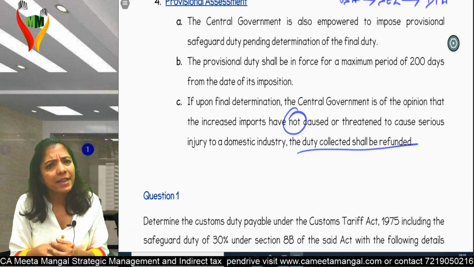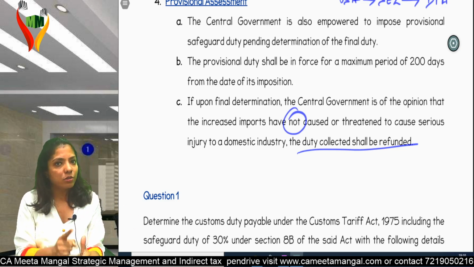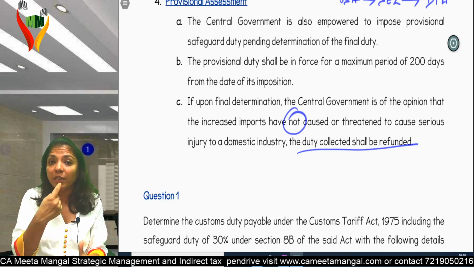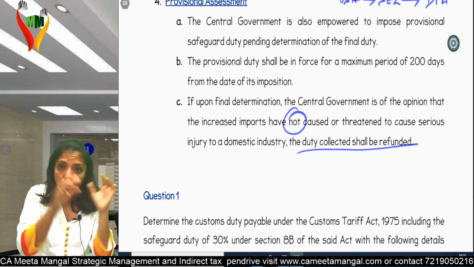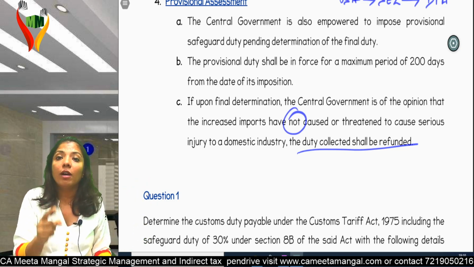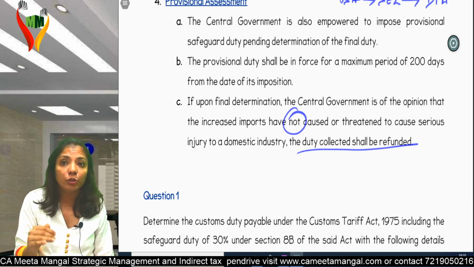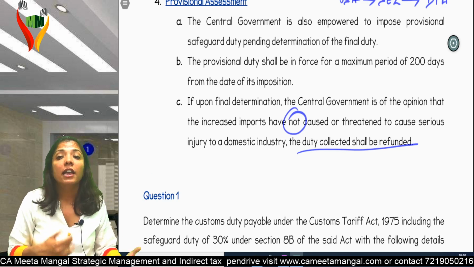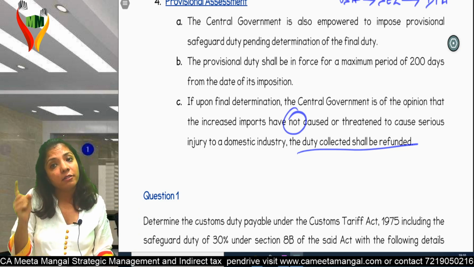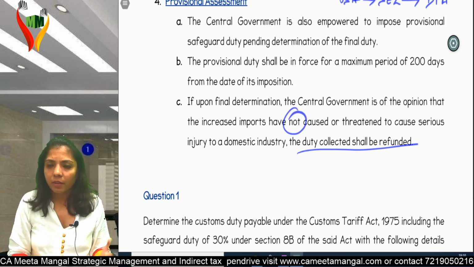Is there some exemption? Yes. If you're importing from a developing country, then no safeguard duty, but it will be there only if, out of the total import, you're importing from only one developing country, and it should be up to 3%. Then no safeguard duty on that developing country. But if you are importing from more than one developing country, individual limit is less than 3% and in totality up to 9%. Then no safeguard duty.